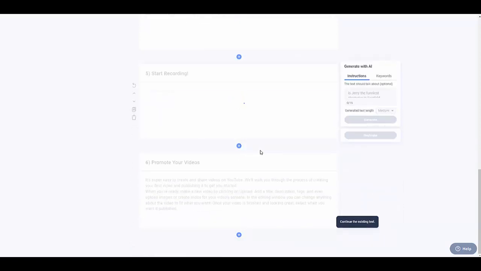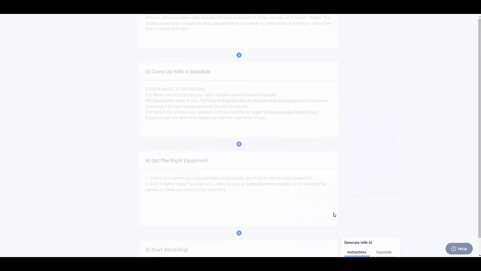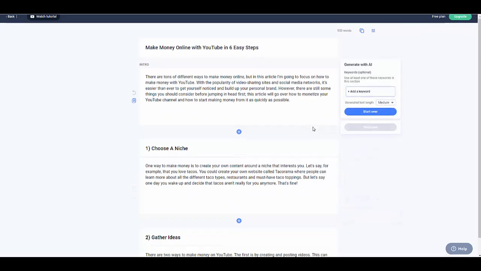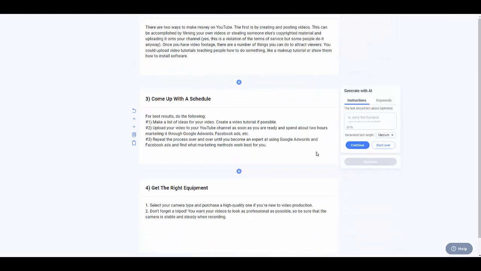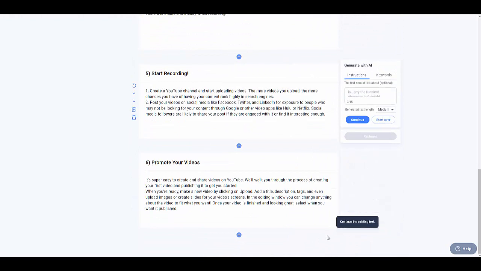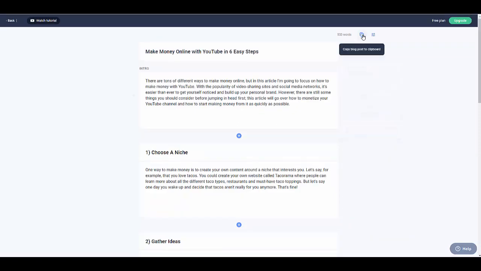Here I already created all the sections for my tool. Now I'm gonna continue editing it. You're gonna scroll all the way to the top and you're gonna click here where it says copy blog post to clipboard. Boom. So it's actually copying 533 words.